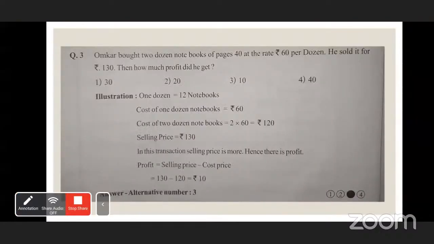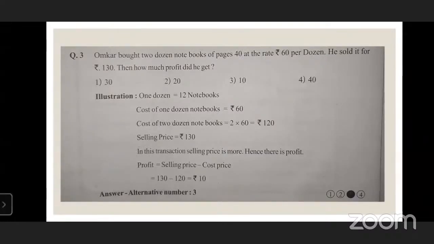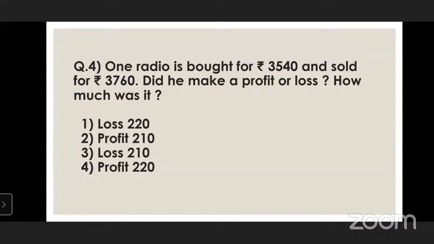See here, illustration is given. 1 dozen equal to 12 notebooks. The cost of 2 dozen notebooks is 2 into 60, that is rupees 120. Selling price is rupees 130. In this transaction, selling price is more. So hence there is profit. So profit is equal to selling price minus cost price. That is 130 minus 120. He will get 10 rupees profit. Okay, now question number 4.